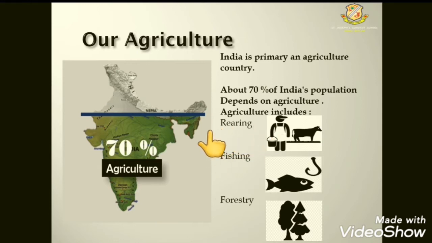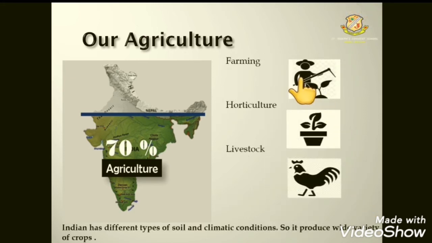Agriculture includes rearing, second is fishing, and third is forestry. Rearing means rearing of animals, fishing means what we call matsya palan, and the third is forestry. Fourth one is farming. Farming means growing of crops, horticulture, and livestock farming. Livestock farming means rearing of animals for food as well as for personal benefits.